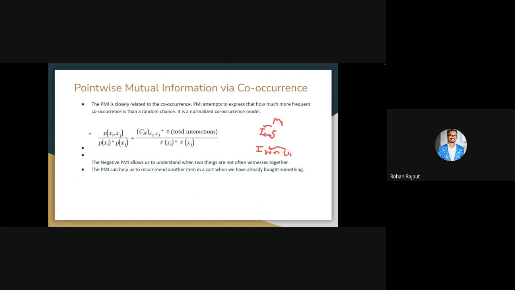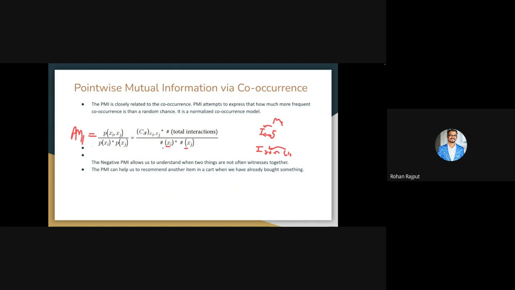So suppose a PMI of two products can be represented using Cij. We already discussed what Ci is: a co-occurrence matrix, total interactions normalized by Ci and Cj. And why is Cij very different from the previous one?